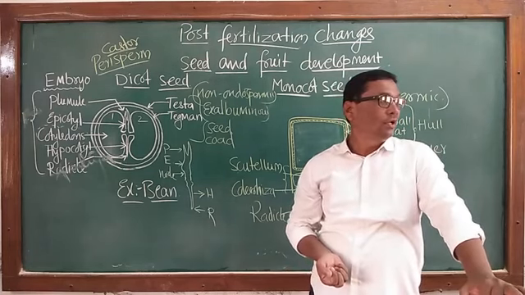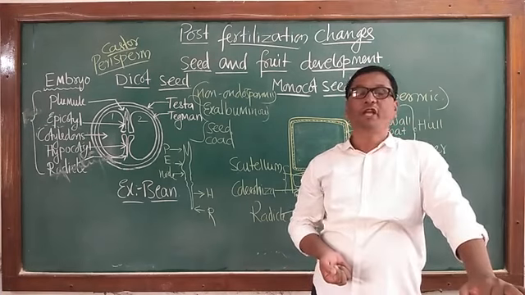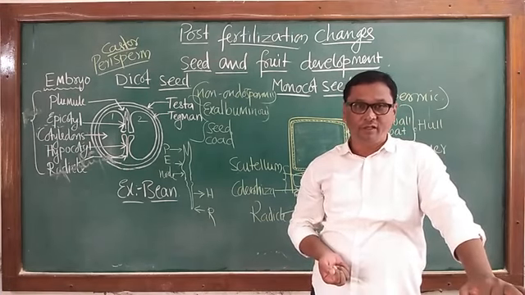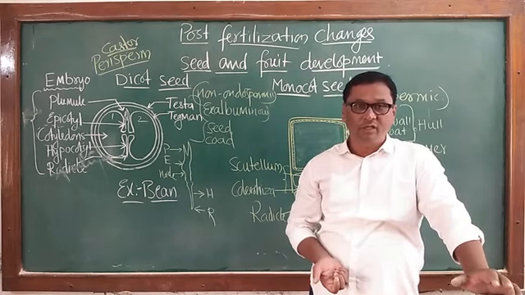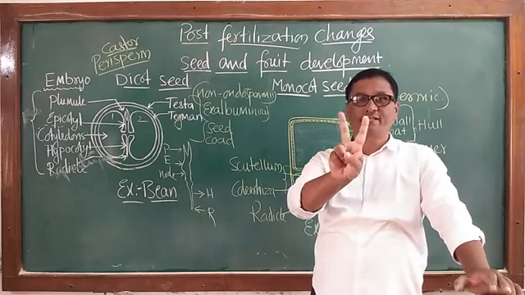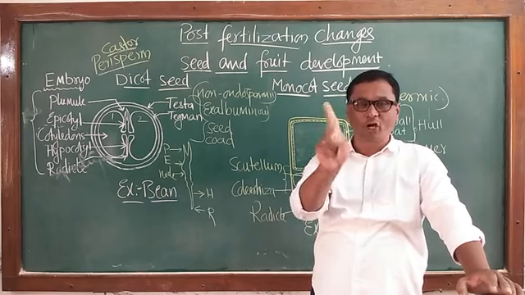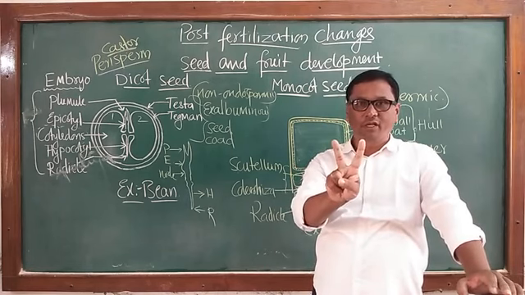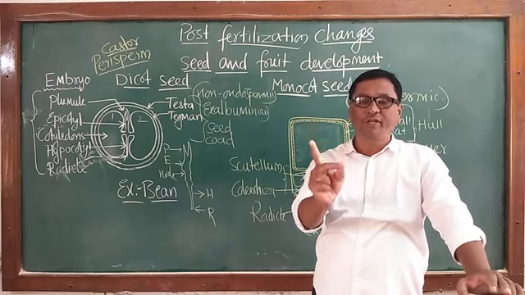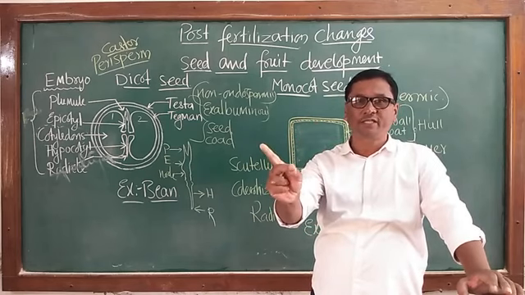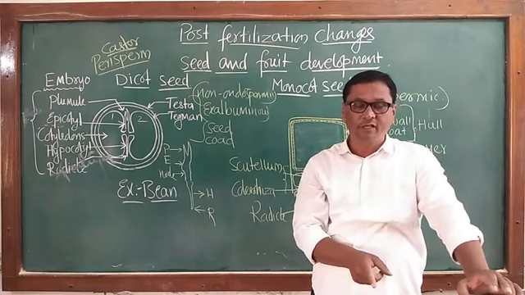So, viability of the embryo within a seed is a very big topic to be studied. Here we have to just understand the terminologies, dormancy and viability. The inability of the seed to germinate even in favorable conditions during resting period is known as dormancy.